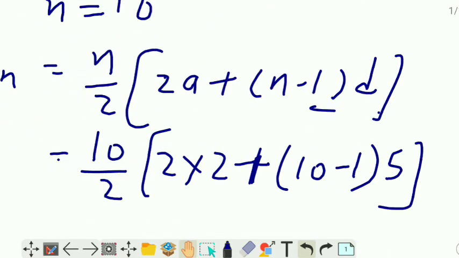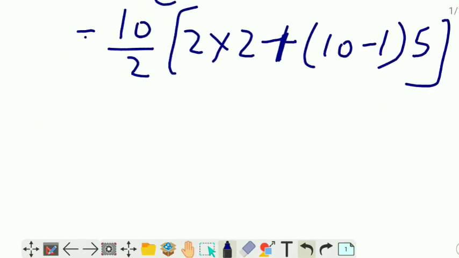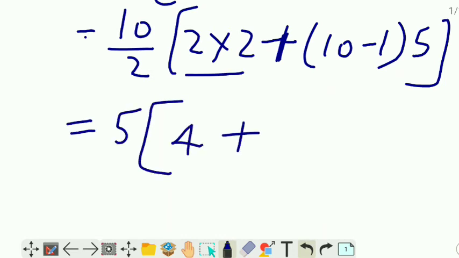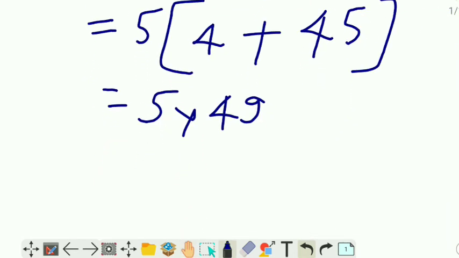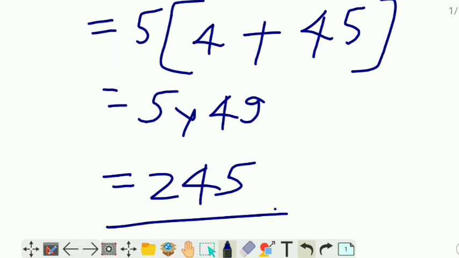Okay. Yes, it is okay. So 10 upon 2 is 5. 2 twos are 4 plus 10 minus 1, that is 9. 9 fives are 45. So 5 into 45 plus 4, that is 49. Now we will multiply. 5 nines are 45, carry 4, 5 fours are 20, and 20 plus 4 is 24. So 245 is the answer of this question.